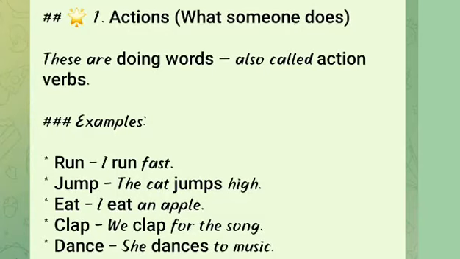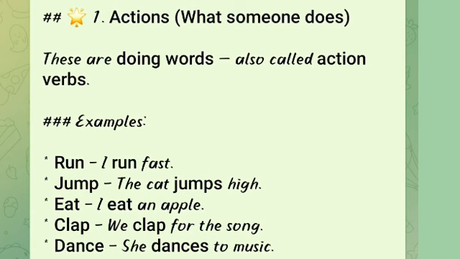Today I want to tell about sentences in English. In sentences we have three types. First one, action. Action means like you run, jump, eat, clap, dance, sit, stand, walk. These are called action. What we do is called action verbs.